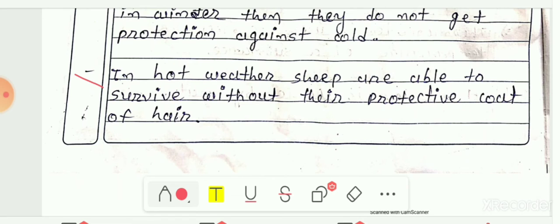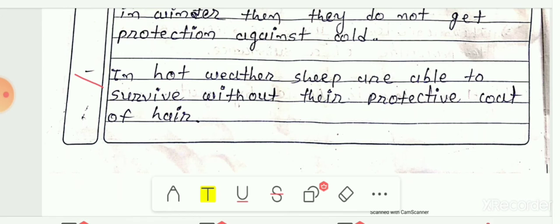The next reason was, an antacid tablet is taken when you suffer from acidity.